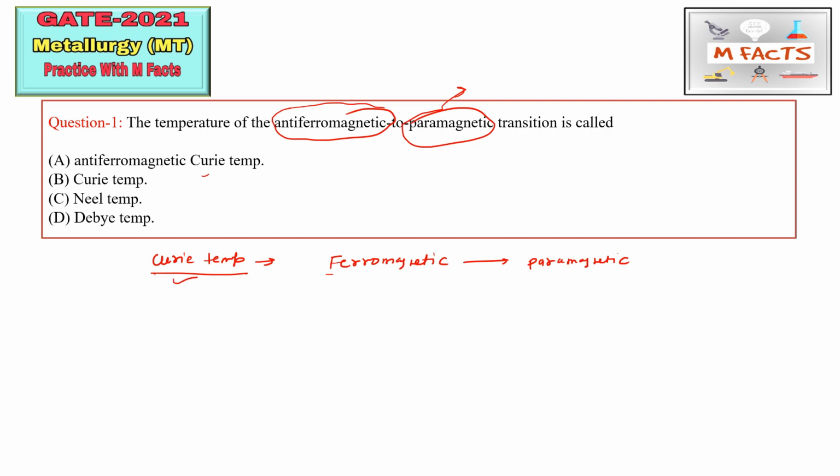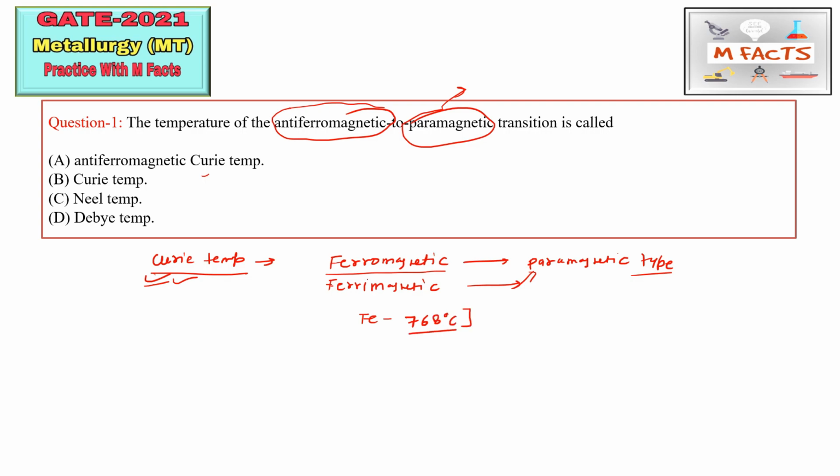This may be a ferromagnetic material, or it may also be a ferrimagnetic material. Both types of material change into the paramagnetic type, and that temperature is known as the Curie temperature. For example, you may remember that for iron the Curie temperature is approximately 768 degrees centigrade.